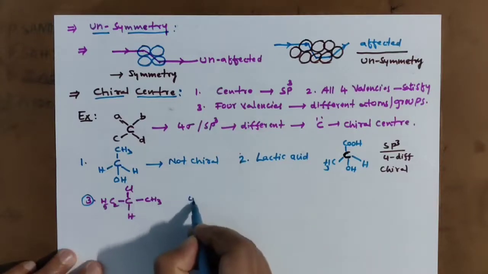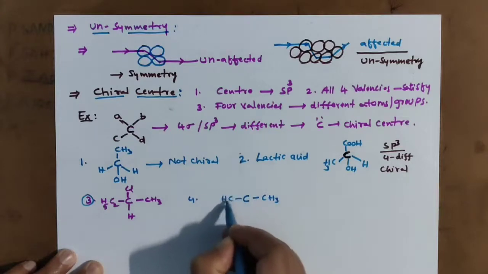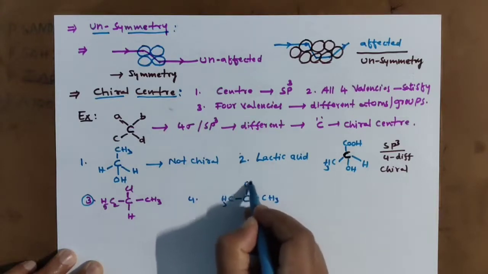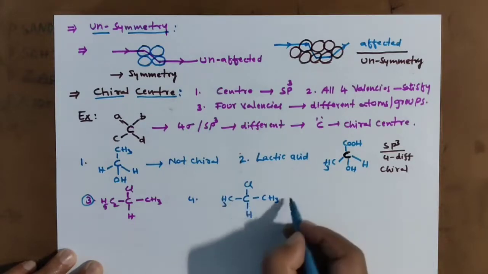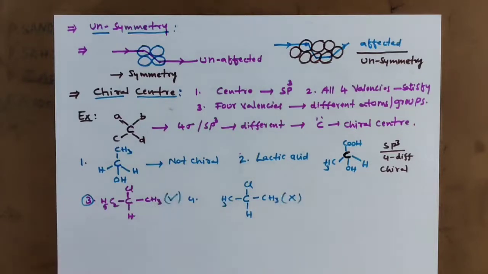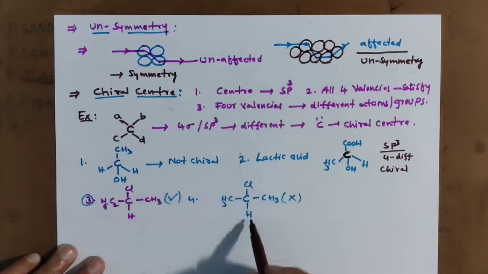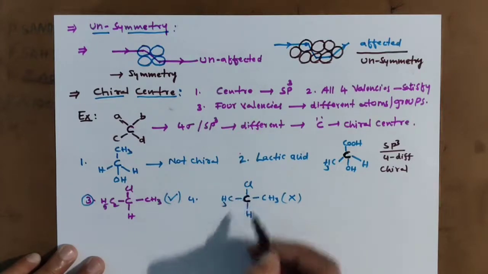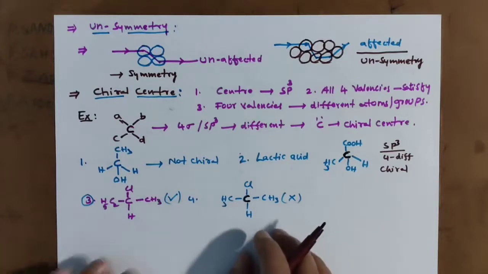And the same I am taking here, this carbon with CH3, and here CH3, and here chlorine, here hydrogen. Same groups are there. This is not a chiral center, but the other one is chiral. Two same groups are there, but sp3 is there. Not only sp3, 4 different groups should be bonded. 4 different groups. Clear? No chirality.